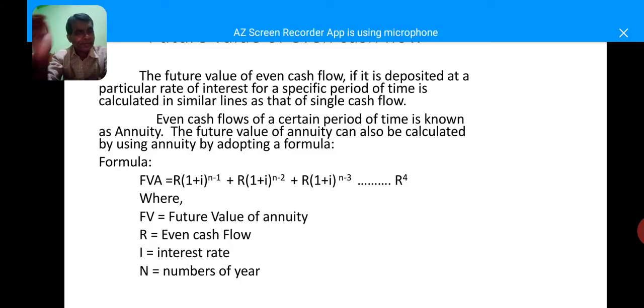So here FVA equals future value of annuity. R equals the same amount of cash flow. Year to year we get the same amount of cash flow, that is called even cash flow. I is nothing but the interest rate, and N equals the number of years.